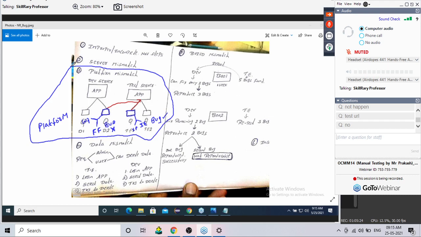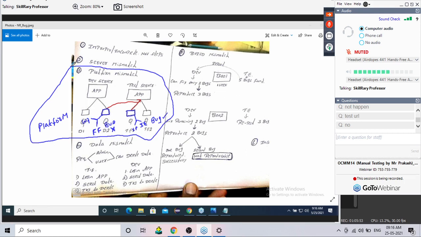Now again, same question. I'm already giving you an example, so you know the reason: platform mismatch. Because the test engineer found the bug using one platform and the developer is trying to reproduce using some other platform. But in the company in real time, when I'm testing or when he's reproducing, will he come to know easily? Understand what I'm saying? Here I'm already telling you the reason.